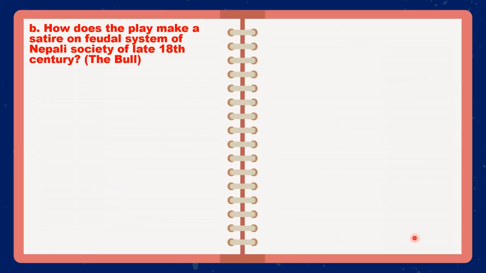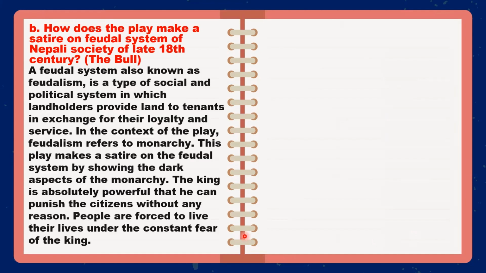And question number B: how does the play make a satire on the feudal system of Nepali society of the late 18th century? The Bull by Vimni Ditiwari. It's another question from a one act play. A feudal system, also known as feudalism.